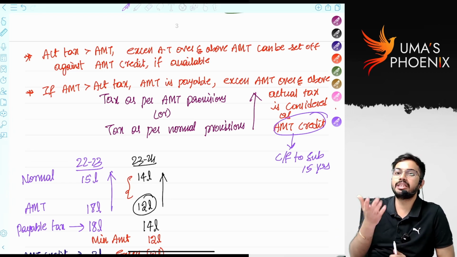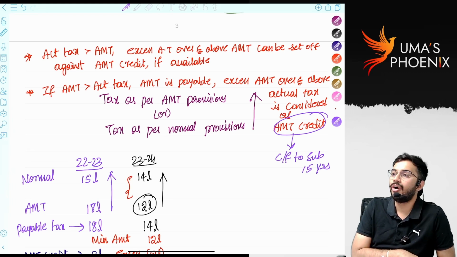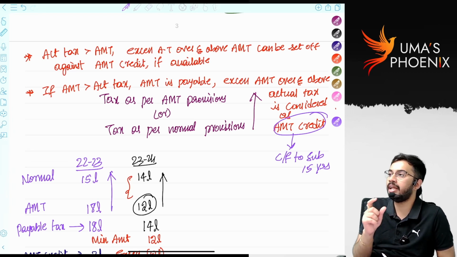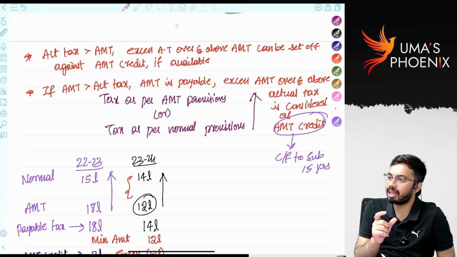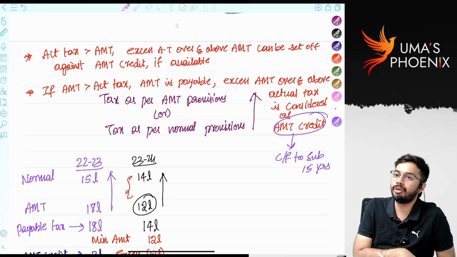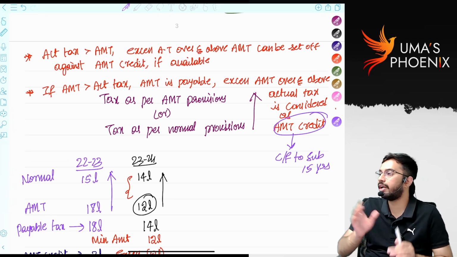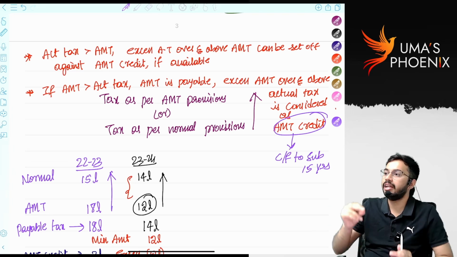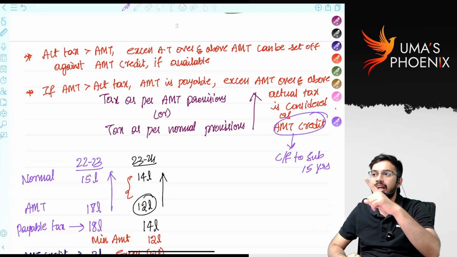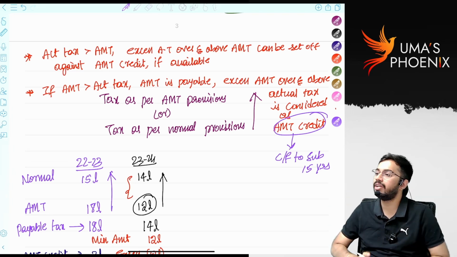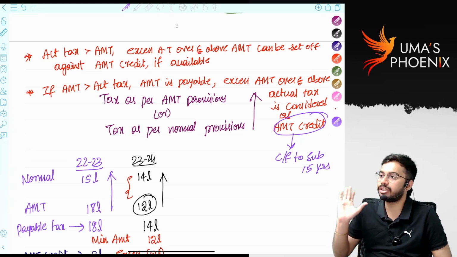If AMT is greater than actual tax, that excess AMT you can claim as AMT credit, not in the current or previous year, but you can set it off in subsequent years, and it can be carried forward for 15 assessment years. No confusion, very simple. Every year calculate actual tax, calculate AMT, whichever is higher needs to be paid.